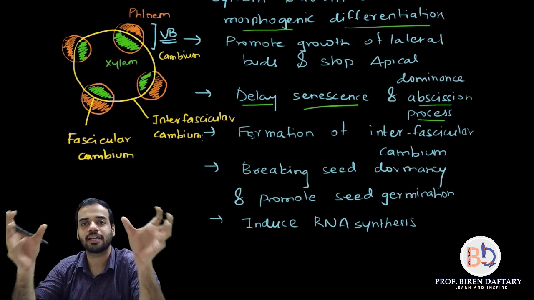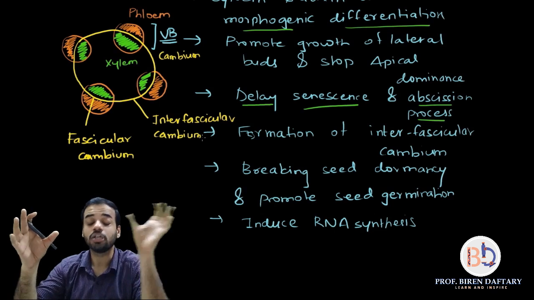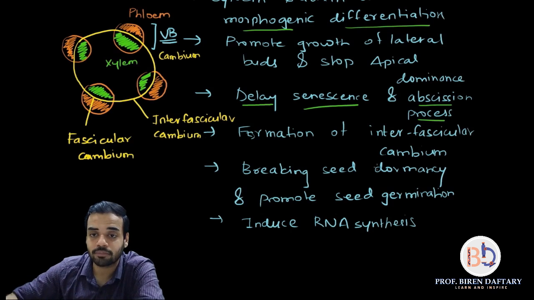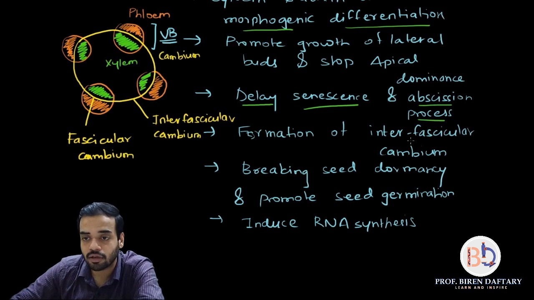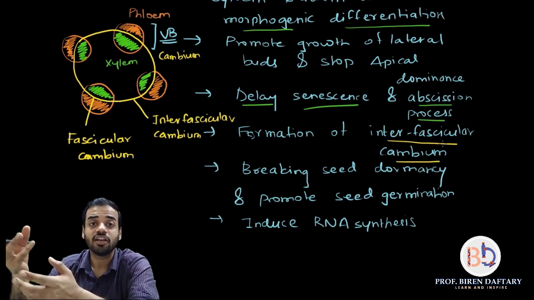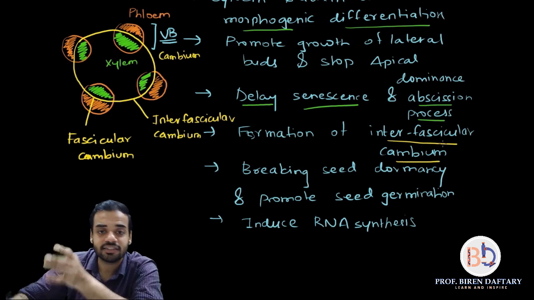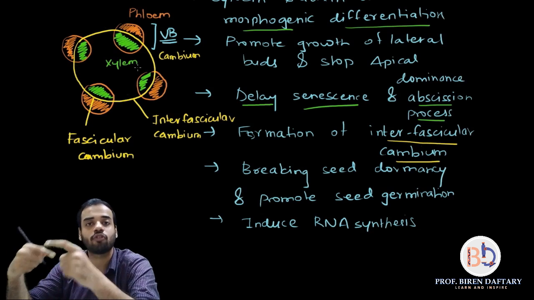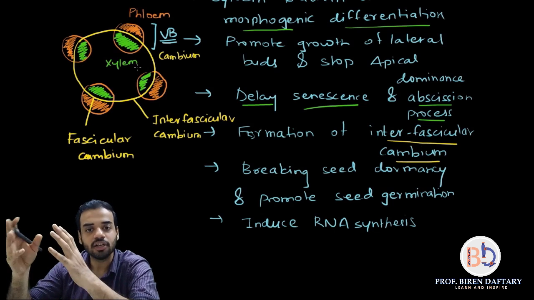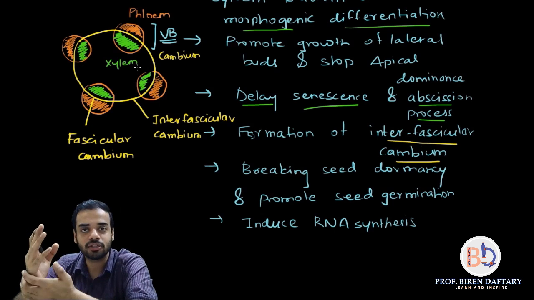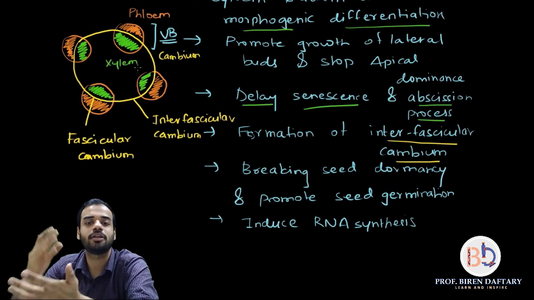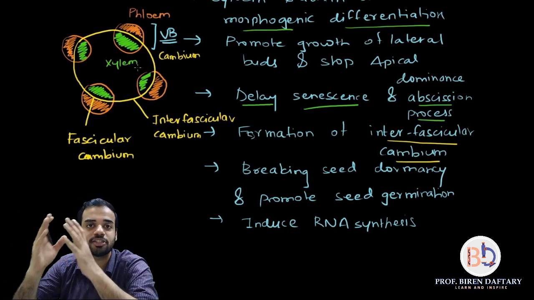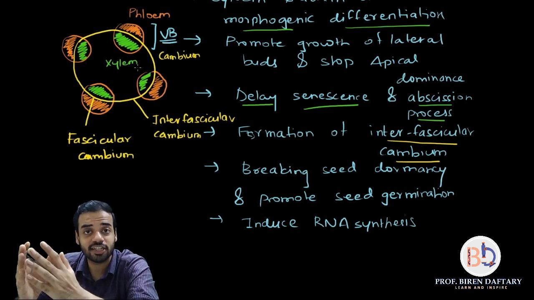Interfascicular cambium is the cambium which connects two vascular bundles. So formation of interfascicular cambium takes place when you add cytokinins. Is this clear? I hope you have understood the difference between fascicular cambium and interfascicular cambium. Cambium is responsible for secondary growth.